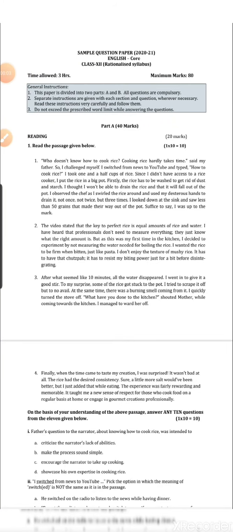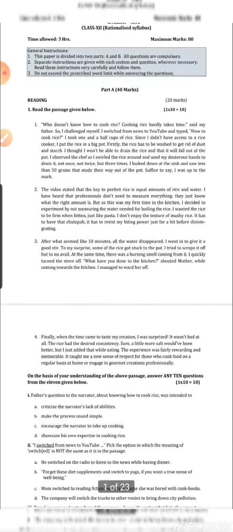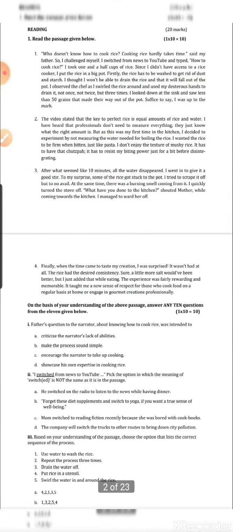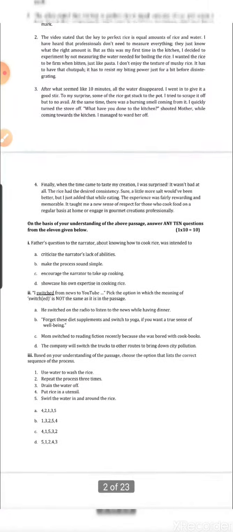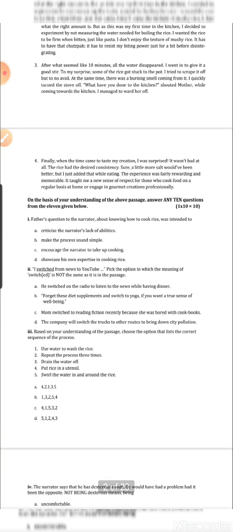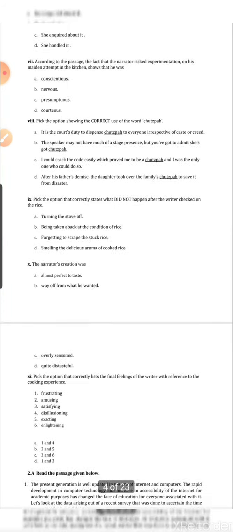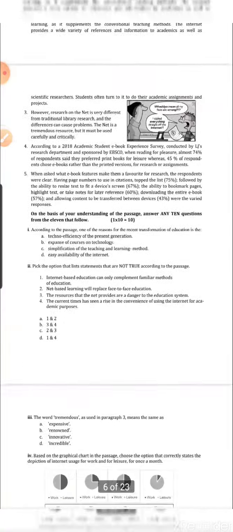Well students, we have started discussing the sample question paper of the English code that has been released by CBSE few days ago under the rationalized syllabus, and we have already discussed the Part A reading skills. The two passages come for 20 marks, 10 marks each. The first passage was the comprehension based passage and the second one is the visual imagery passage.